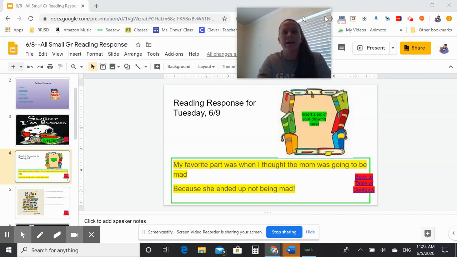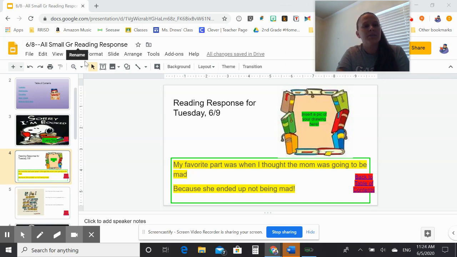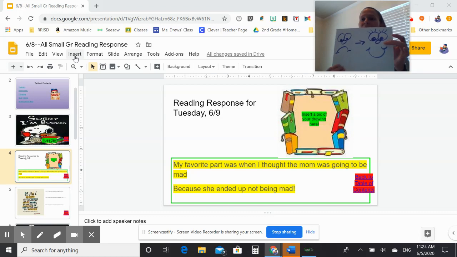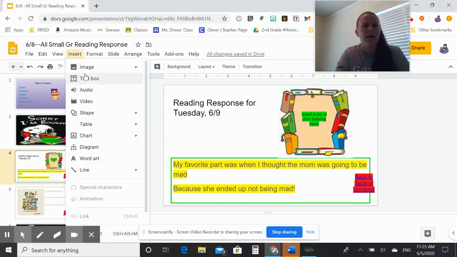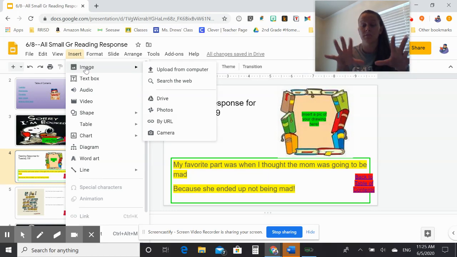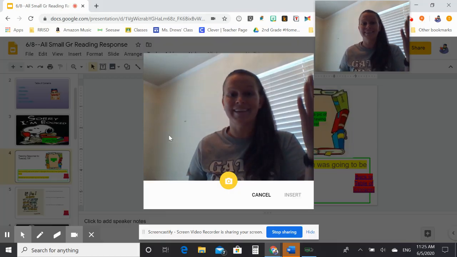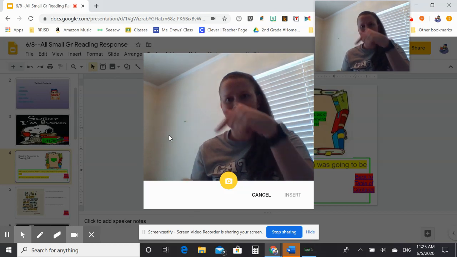To do that, I'm going to use insert. I've already drawn a picture. My picture, like I said, is not very awesome, but I want to put this picture in the little picture frame with the books so that everybody can see it. So what I need to do on the computer is push insert. Insert means to put in. Then I want to do an image, because an image is a picture. So I'm going to go to image, and I'm going to use my camera right here on my device. If I click camera, it's going to come up down there.